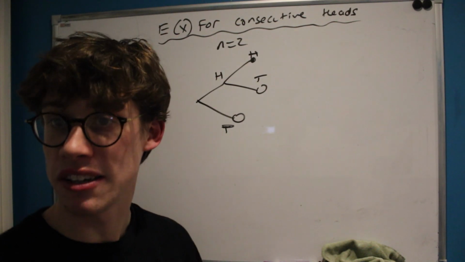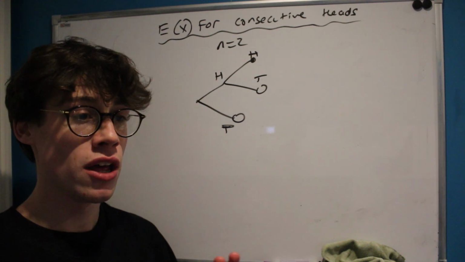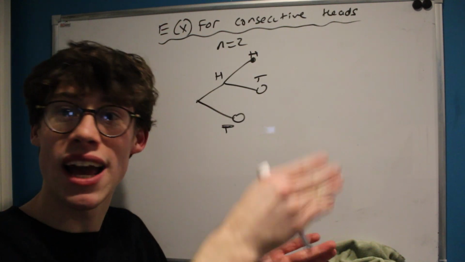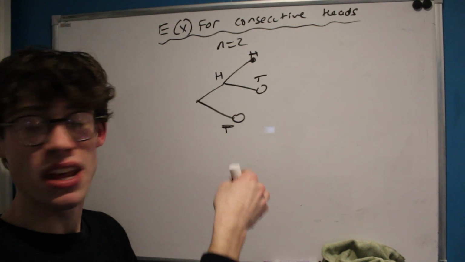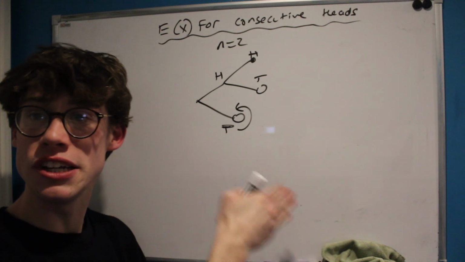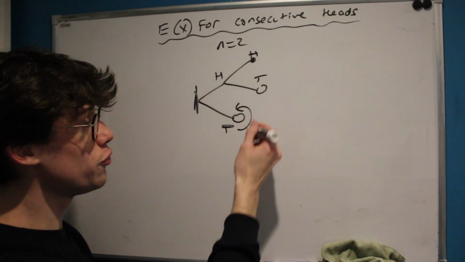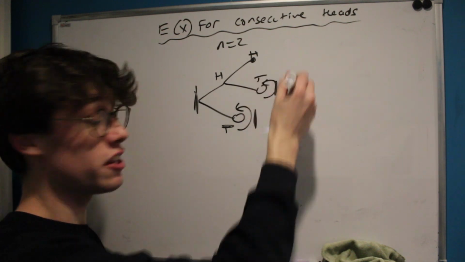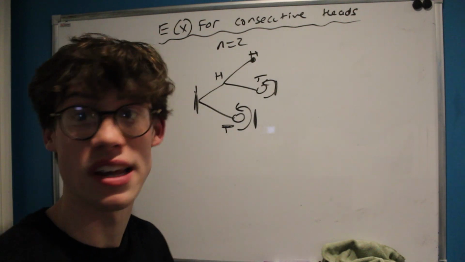Otherwise, we get to a tails again and we've lost that head and we're basically back to square one. And that idea of being back to square one is exactly how we solve this problem. See, at the beginning, before I toss anything, it doesn't matter what I get next because I don't have a head before me. I've got to have a head before me and get a head after to meet this condition. So if I toss a tails, then all that's happened is I'm back into the state that I was before. I'm completely reset. So the expected number of tosses to get 2 consecutive heads from this position should be exactly the same as the expected number from this position, or equally from this position, because in either of them we lose that head we've accumulated and we're back to looking for 2 consecutive heads.